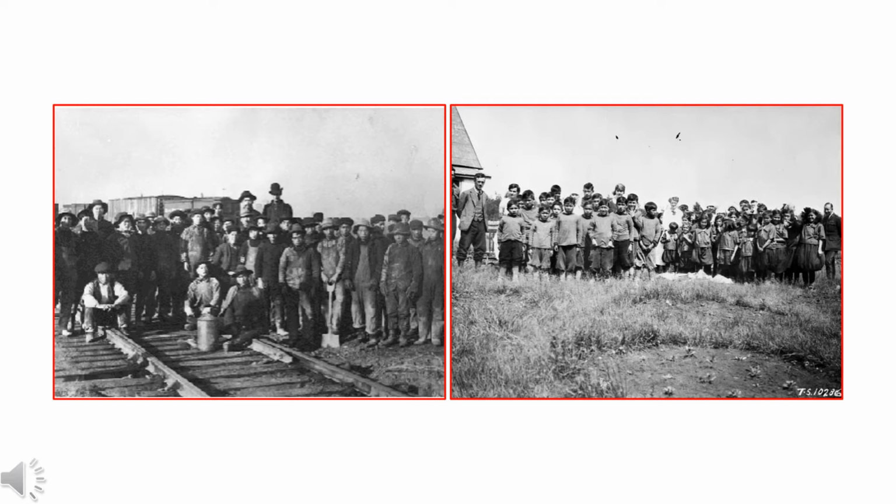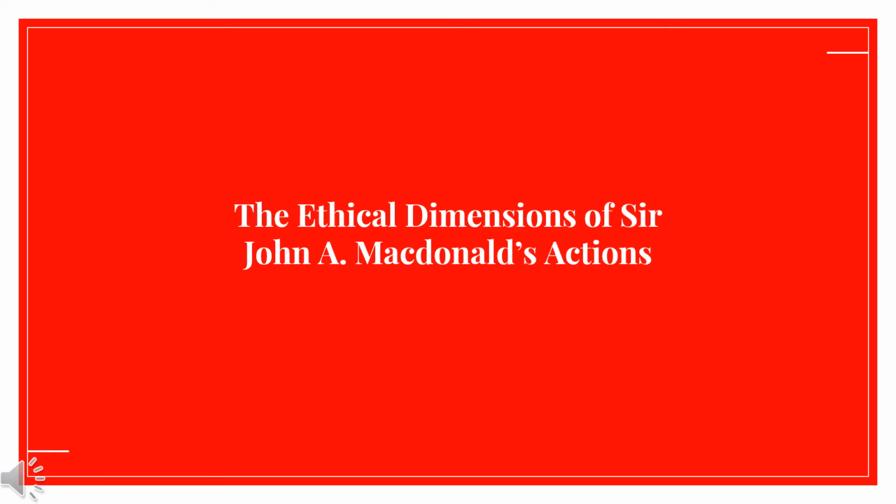The image on the left is the Canadian Pacific Railway being built using exploited immigrant workers. The image on the right is a residential school with young children being forced to endure terrible situations and unimaginable horrors. The ethical dimensions of Sir John A. Macdonald's actions. His actions were immoral by any standards, and they still impact us to this day.